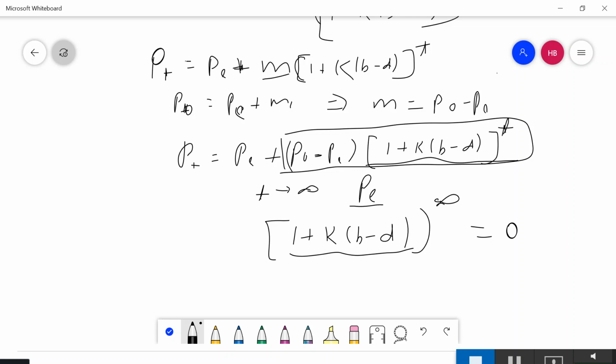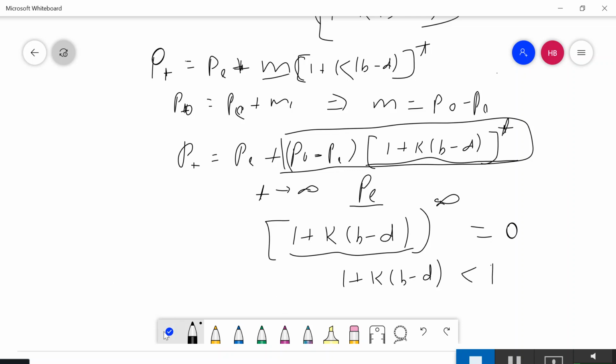Your Pt cannot become the equilibrium price, and dynamic stability cannot be achieved. So in order to be dynamically stable, your 1 + k(b − d) should be less than 1.